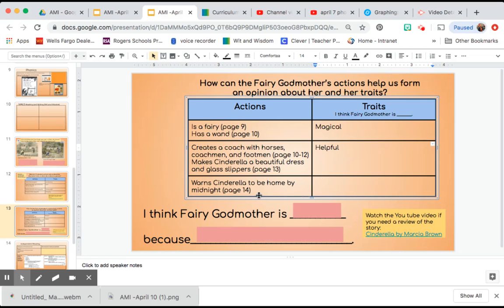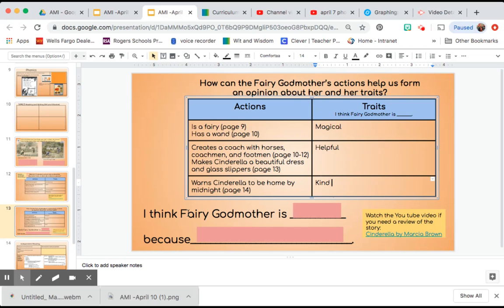And the last action that we see is that on page 14, she warns Cinderella to be home by midnight. I think fairy godmother is kind because she warned Cinderella to be home by midnight so that the prince would not see her in her rags. That was very kind of her.